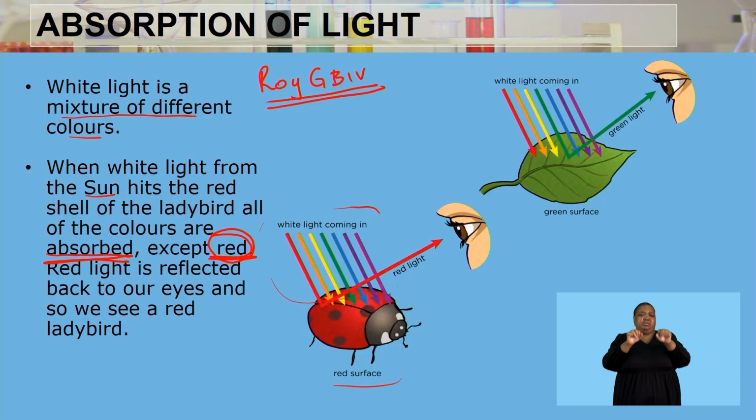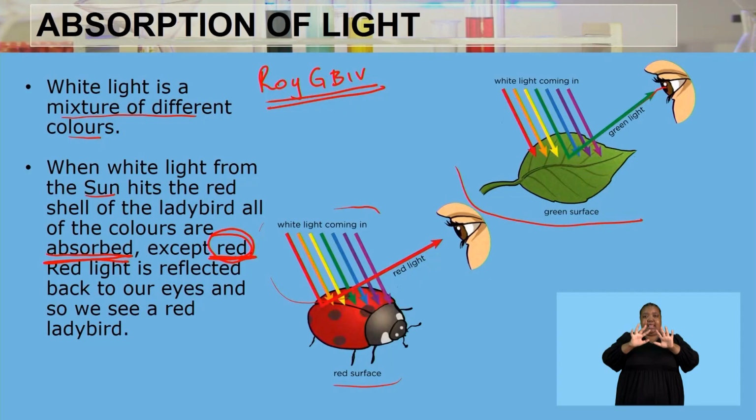We can also say the very same example using a green leaf. White light coming from the luminous object, being the sun, comes onto the surface of the leaf, and then all the other colors are going to be absorbed except for the green color. And because that green color is reflected back onto your eyes, you are able to perceive the color as green.